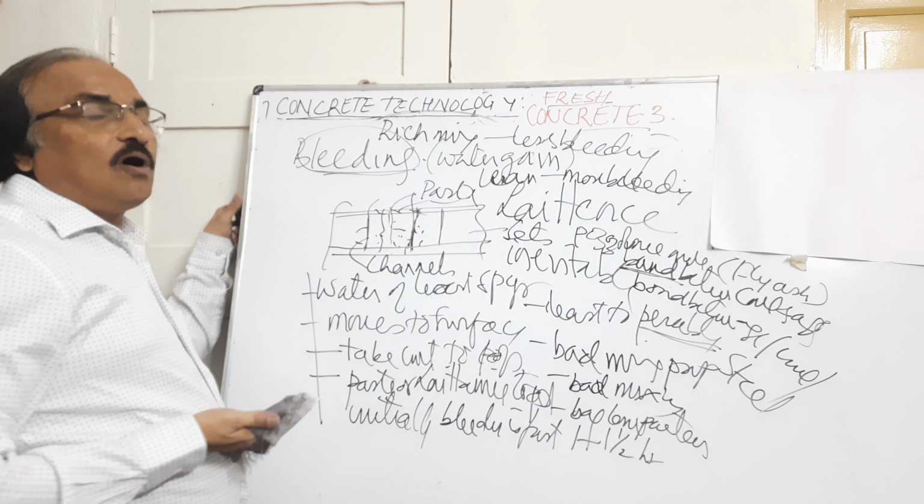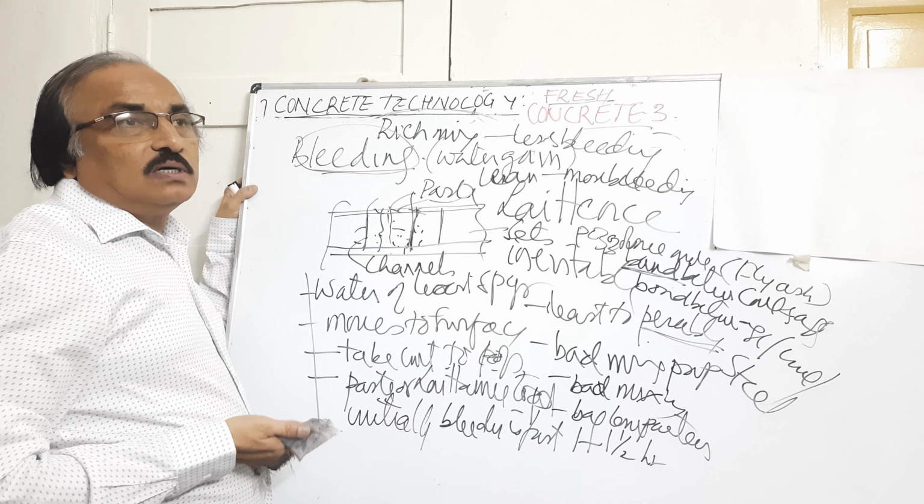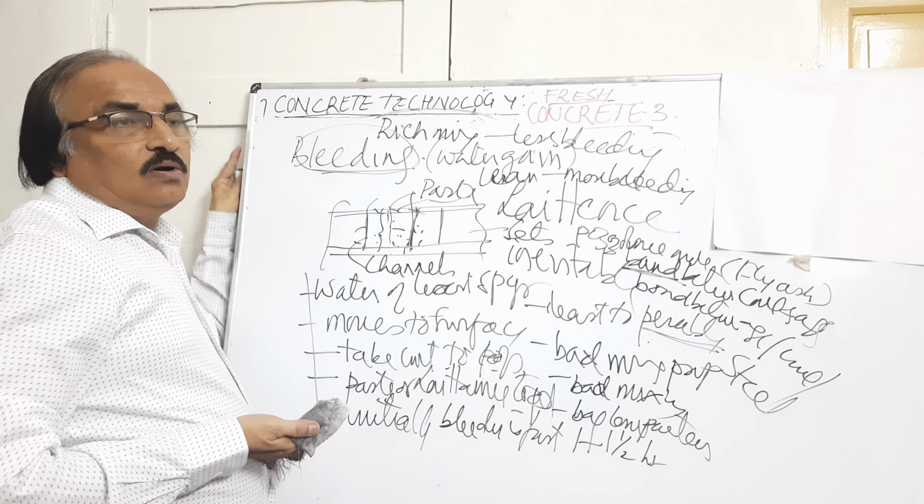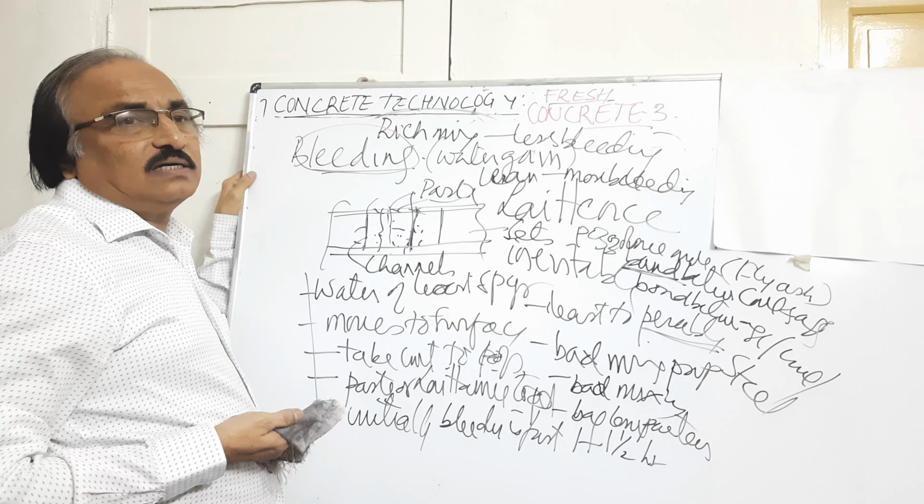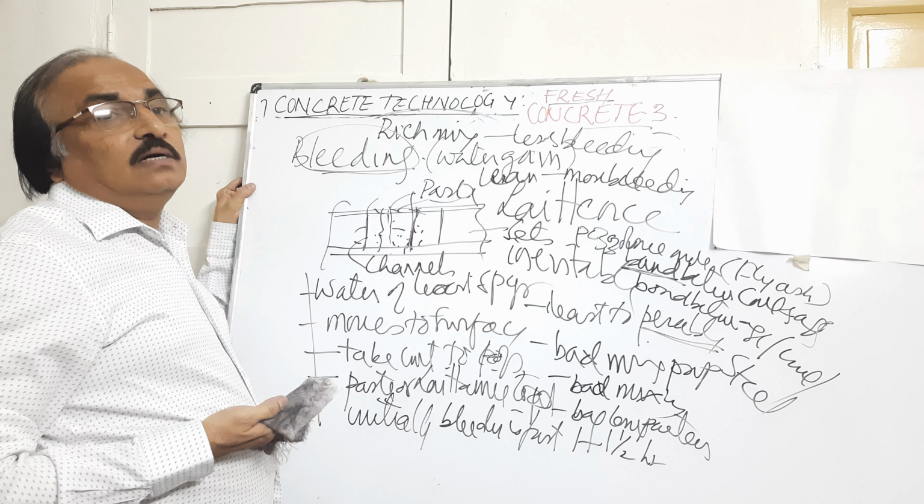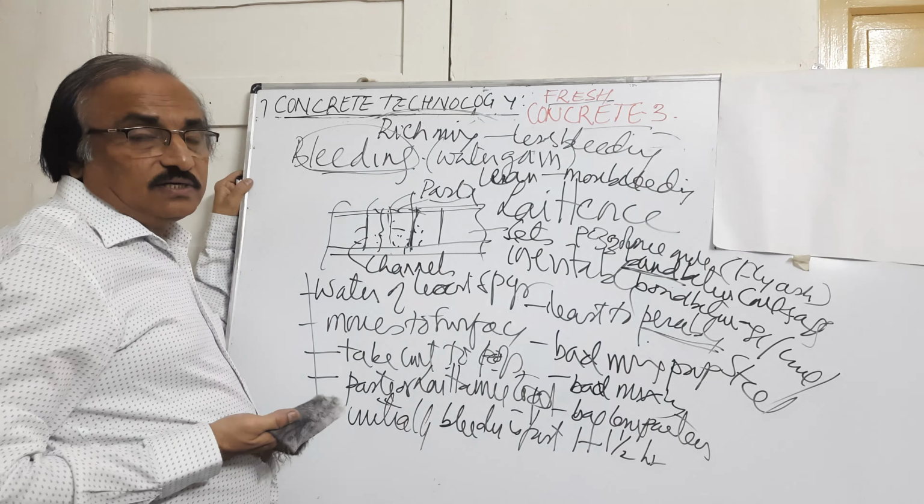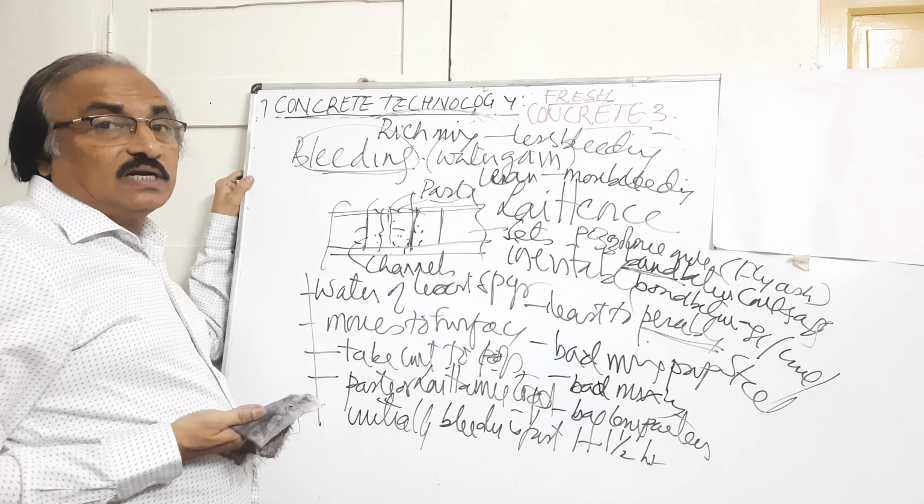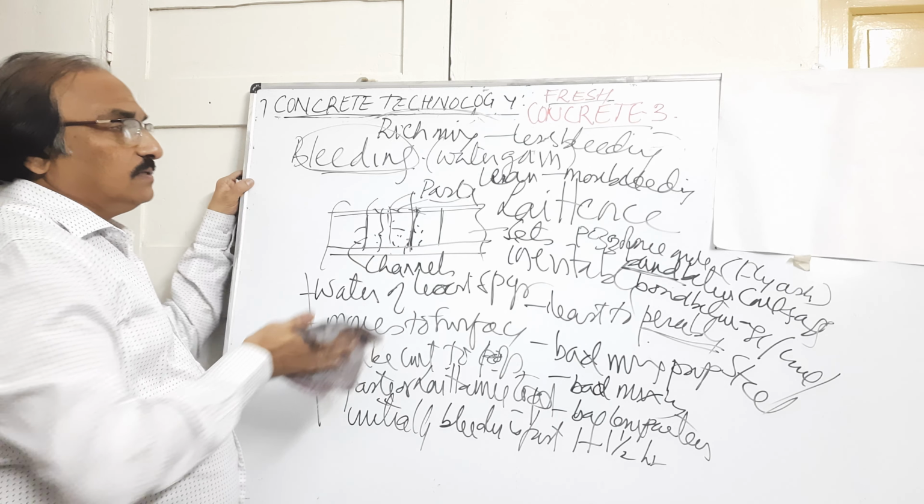Usually the common questions they will be asking are: what are the factors affecting workability, what are the factors affecting segregation, and what are the factors affecting bleeding. These are very commonly asked.